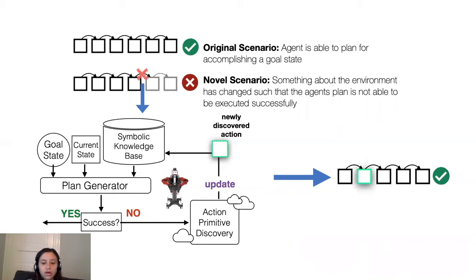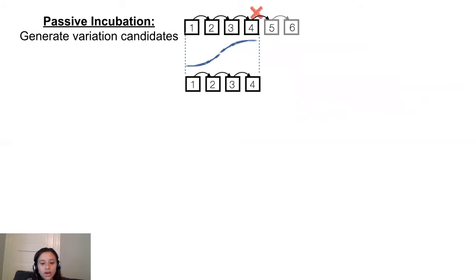its world. Here we show an overall framework for how an agent could perform this sort of updating, namely through cycles of action discovery and replanning, until it finds an action which facilitates or directly accomplishes its desired goal. This action discovery takes place through behavior babbling described next. The first stage of action discovery is a passive incubation stage.